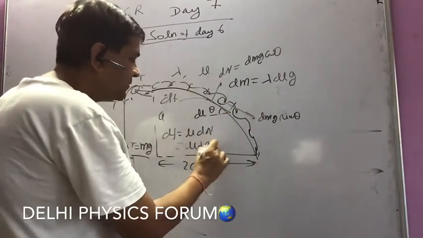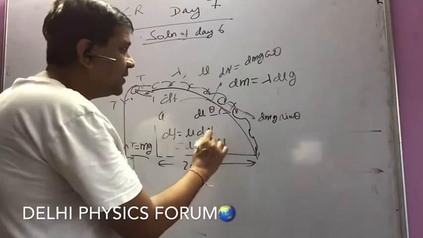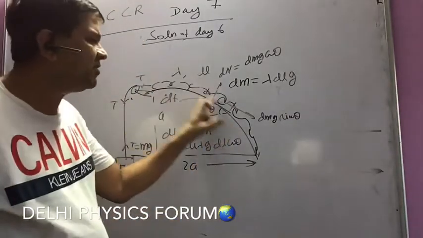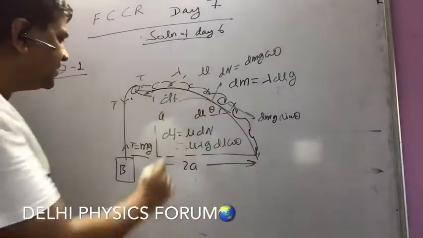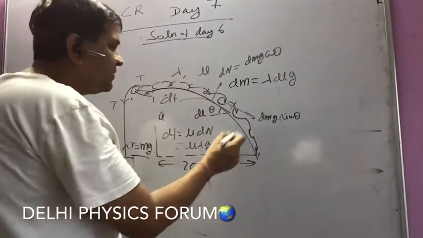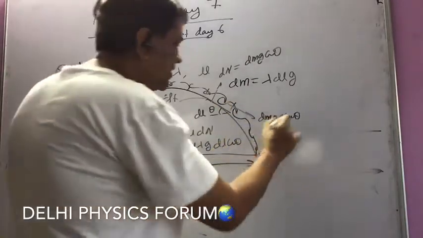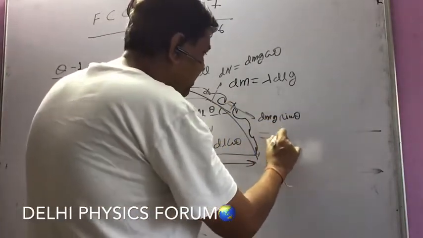So the interesting point is what is the magnitude of the total friction force on this chain, which is the integration of this one, and what is the total weight component down the incline. That comes out to be lambda g dl sin theta.